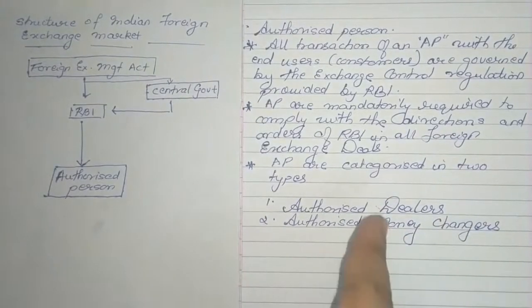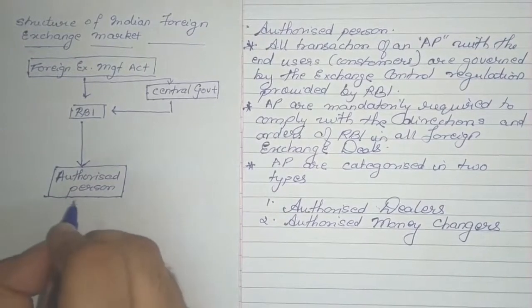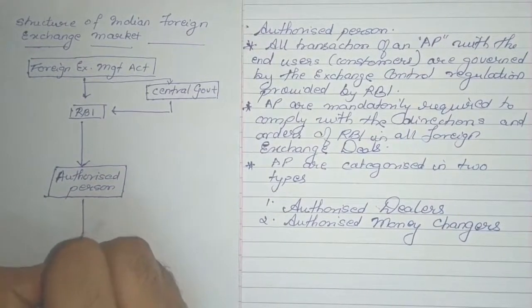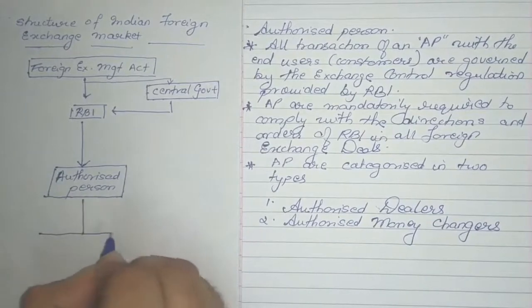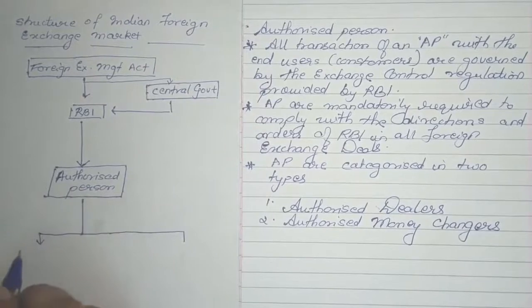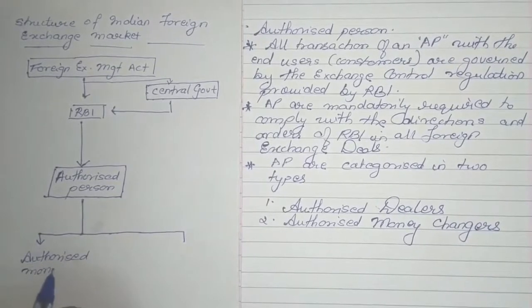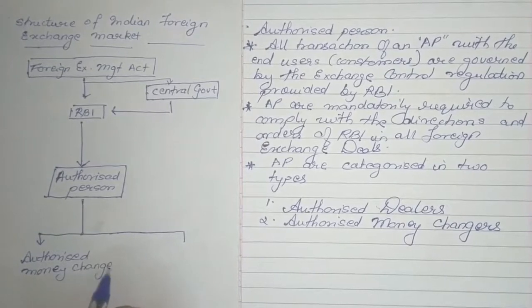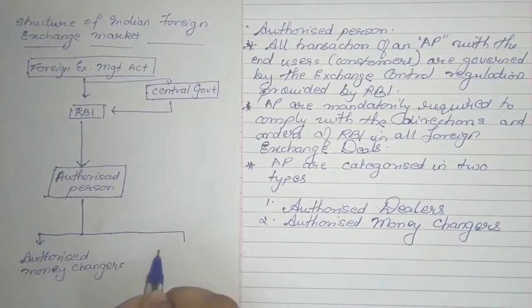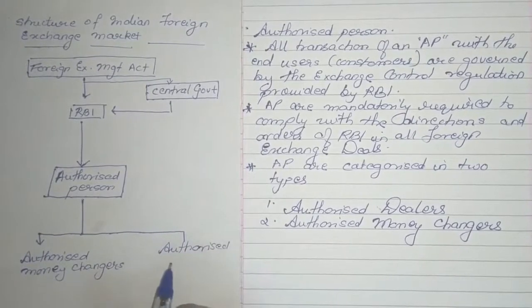So let's incorporate this in our diagram. We can say that the authorized persons were further divided into two categories: one as authorized money changers, and the second as authorized dealers.